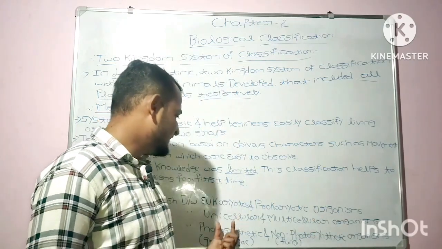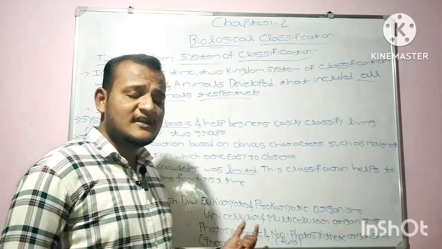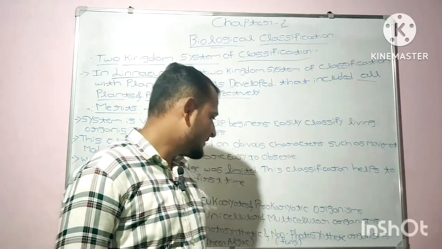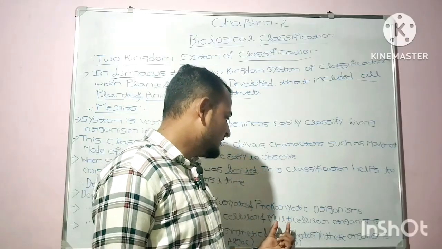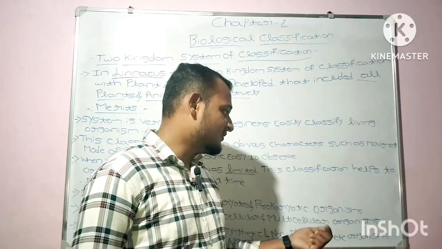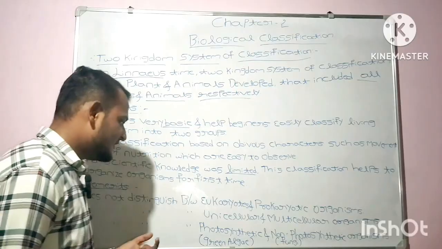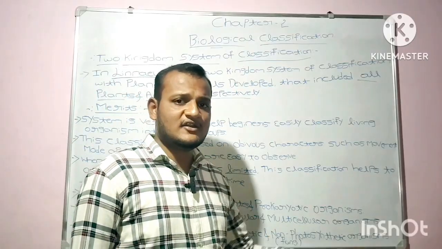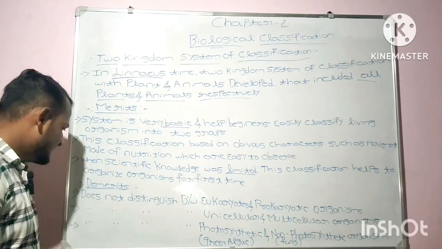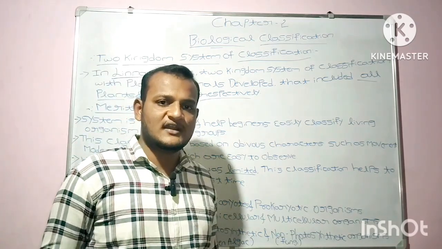Unicellular, as you know, uni means single. The organisms which are composed of a single cell are known as unicellular organisms. While multicellular, multi means the organism which is composed of more than one cell is referred to as a multicellular organism. The last point is that it does not distinguish between photosynthetic and non-photosynthetic organisms.